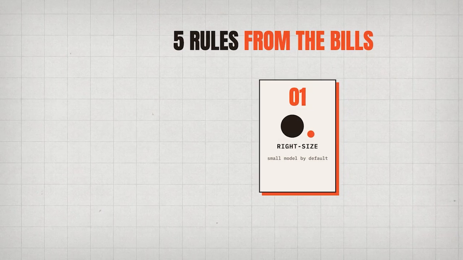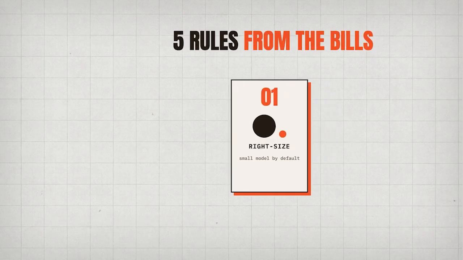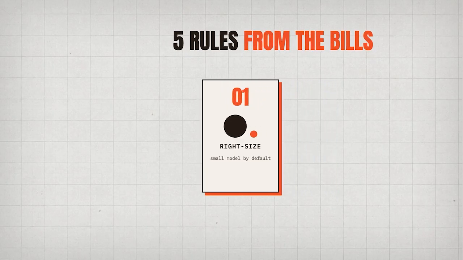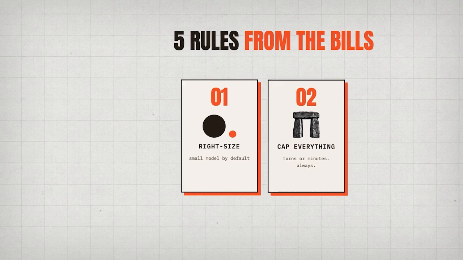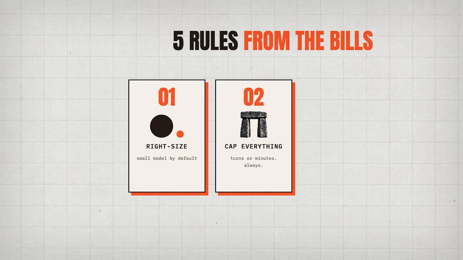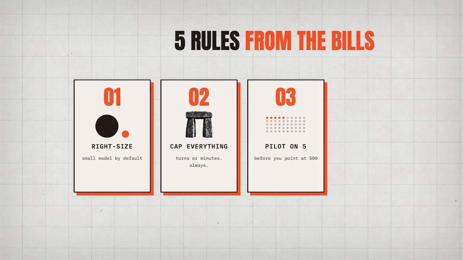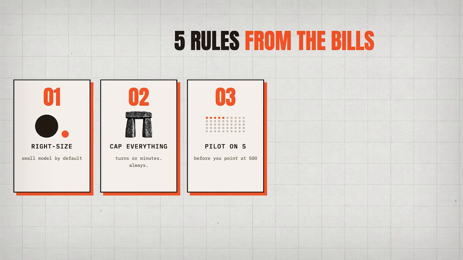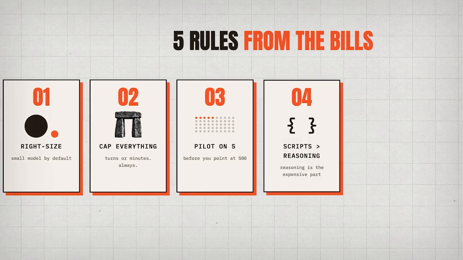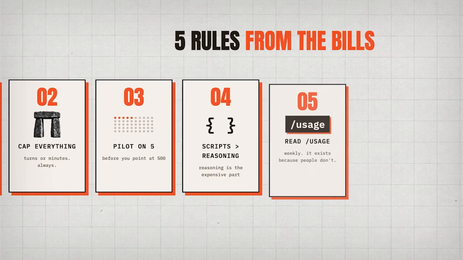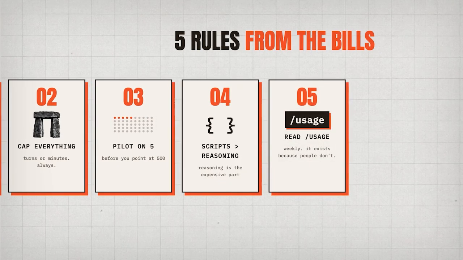Rule 1, right size the model. The evaluator is a small model. Routine runs are a small model. The model choice is the biggest lever on the bill. Rule 2, every goal gets a cap, turns or minutes, always. Rule 3, pilot on 5 items before you point a loop at 500. Rule 4, determining steps become scripts, not reasoning. Reasoning is the expensive part. And rule 5, read /usage weekly. The command exists because people don't.